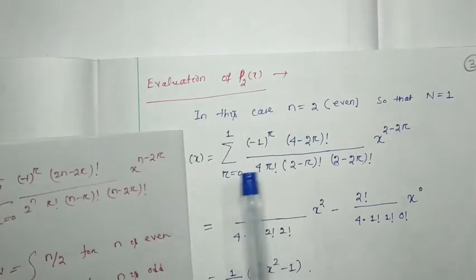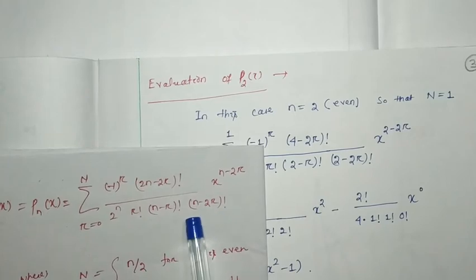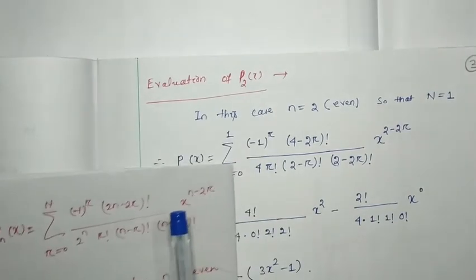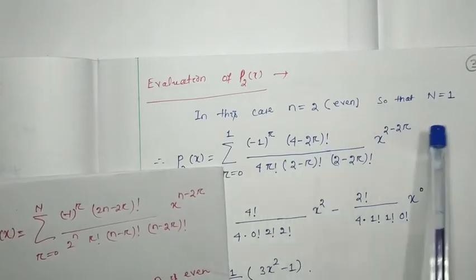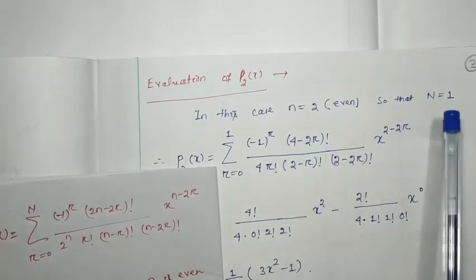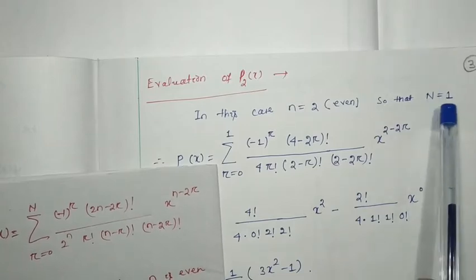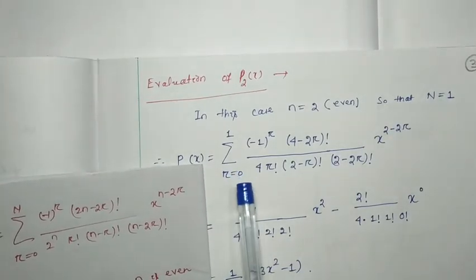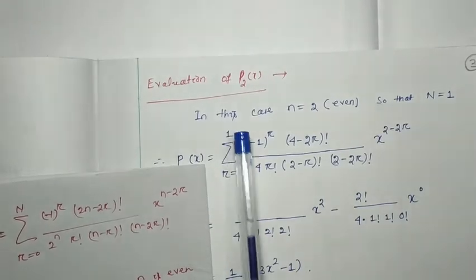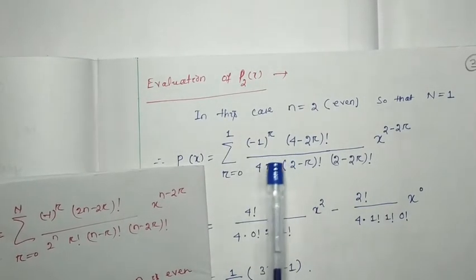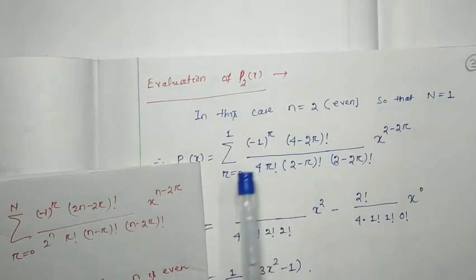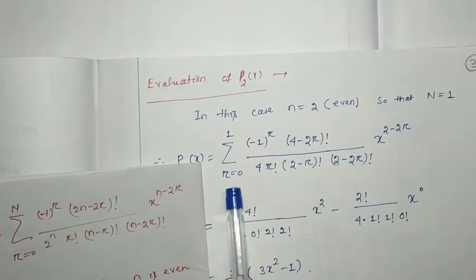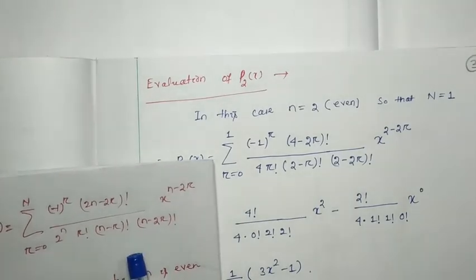Now we have to consider this to find out the second order polynomial. Now you just put capital N equal to 1. That means this summation is going to vary from r equal to 0 to 1, so we can get two terms. For r equal to 0, one term we can get, and for r equal to 1, another term we are going to get.